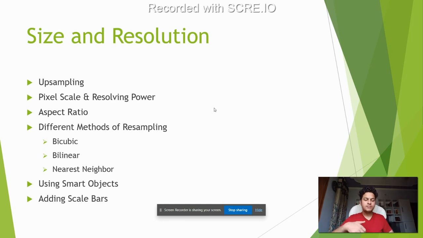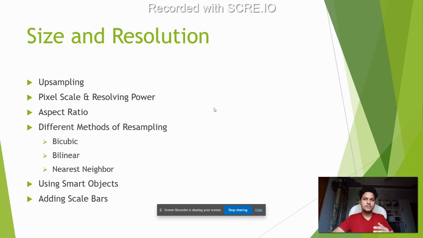Different methods of resampling: when we resample, we have to calculate every single pixel value, and to do that we have different algorithms. Bicubic, bilinear, and nearest neighbor all have different drawbacks. Bicubic, as far as I remember, makes the image quite sharp, which looks bad in a lot of cases if it's overdone. Nearest neighbor works in a different way. It splits one pixel into, let's say, four, and gives all those four pixels the same value as the one before. So those are three different methods.